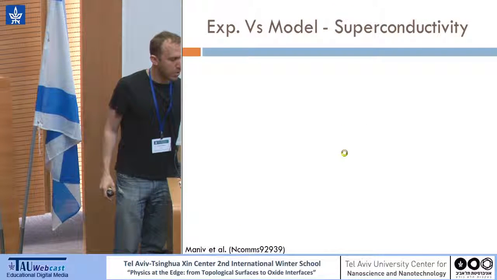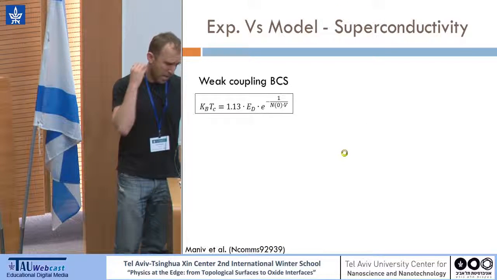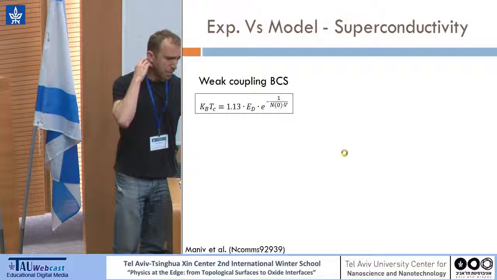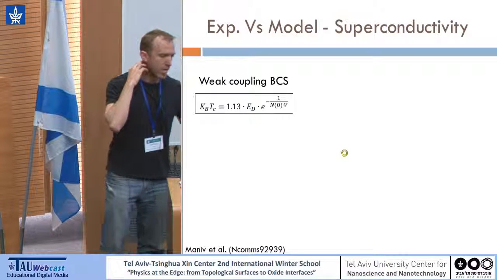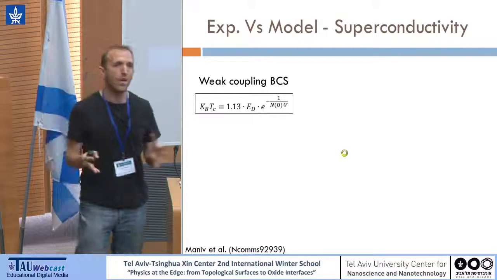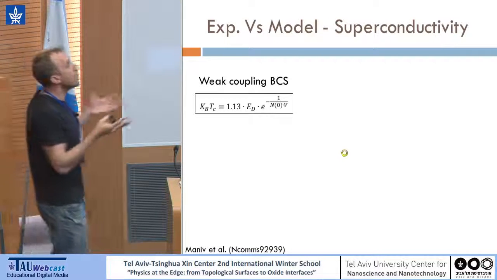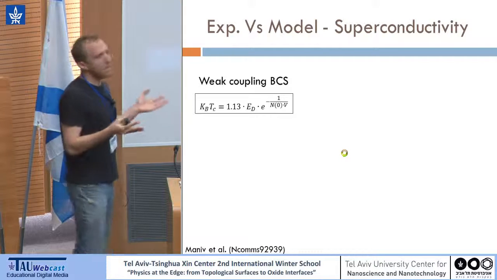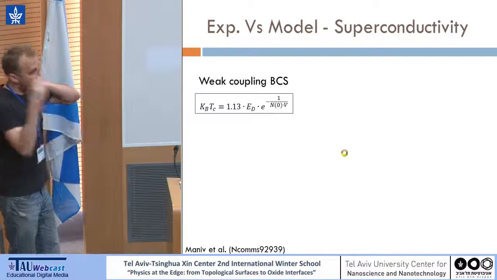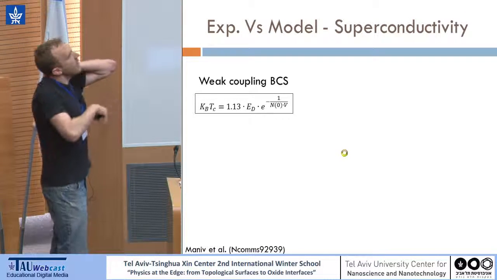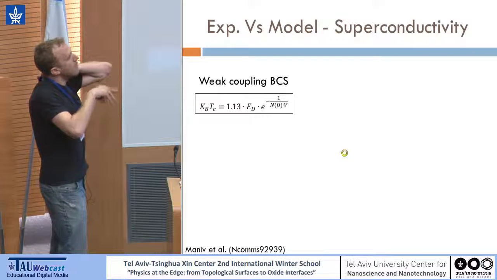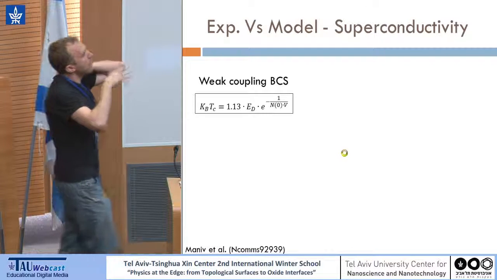Moving to superconductivity, because we know our density of states is non-monotonic, we decided to use the simple model of weak coupling BCS, as was mentioned again in the morning. V is the density of states, and N is the electron-phonon coupling.